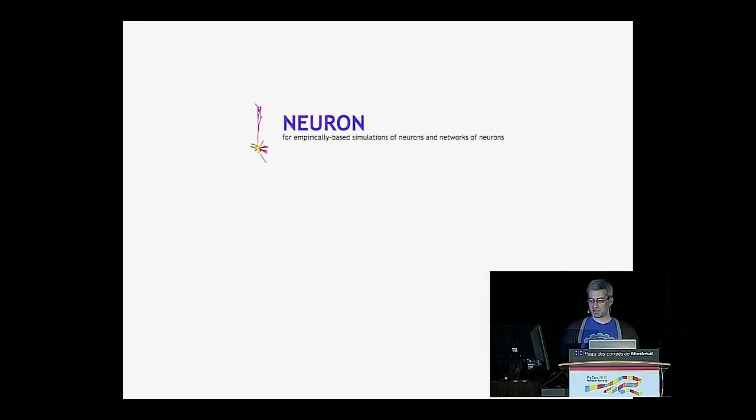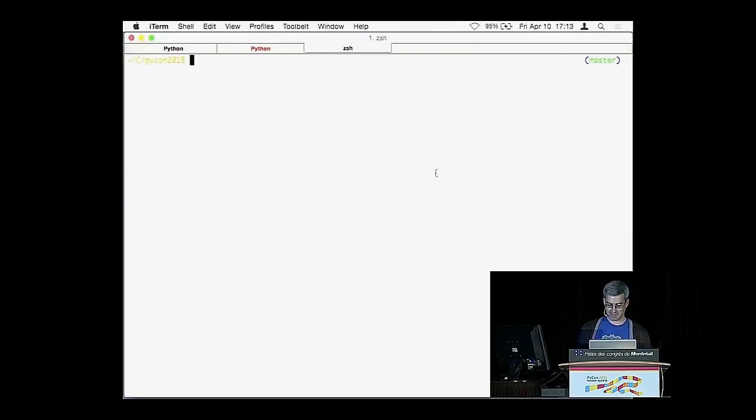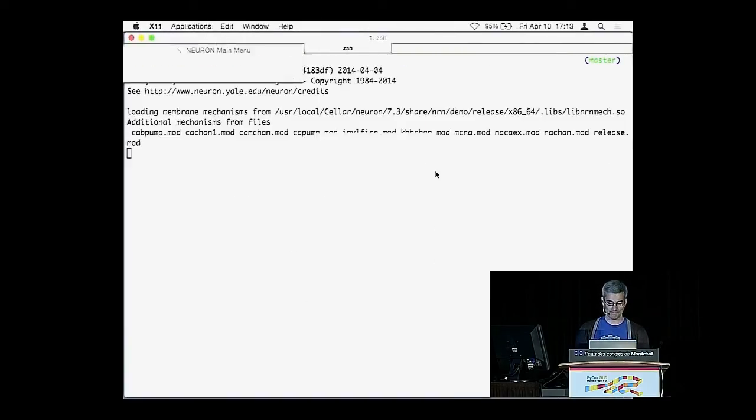So the first neural simulator that I'm going to talk about is appropriately one of the oldest, yet it's still being actively developed and in use today. It's called Neuron. At its core, it's a C program with a graphical interface with some Python bindings. So let's start it up. There's a little thing that it comes with called the Neuron demo. So let's start up the Neuron demo.